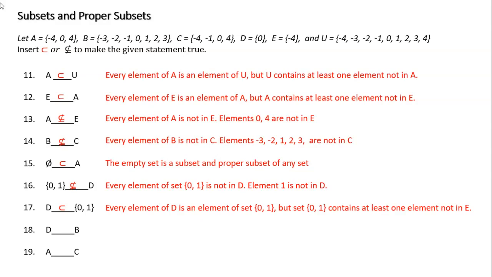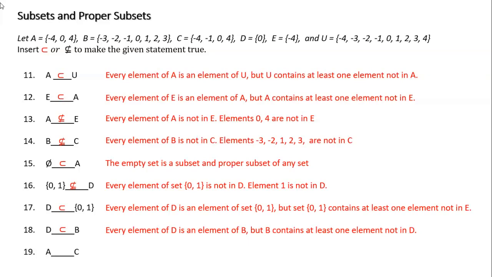Yes? 18. D and B. Okay, D is just 0, and B is -3, -2, -1, 0, 1, 2, 3. So 0 is in there. So yes, it's a proper subset because it has at least one more. It has a whole bunch more, but that 0 is there with at least one additional.